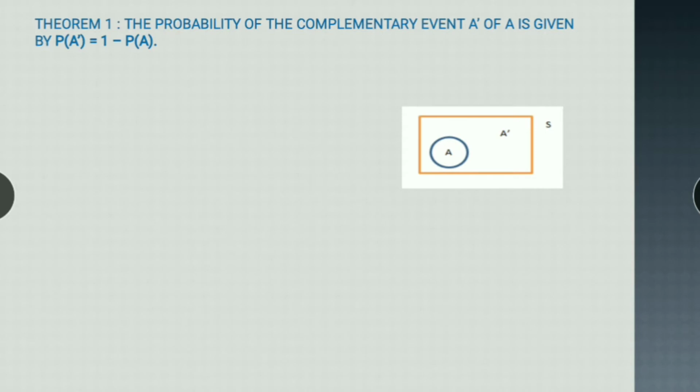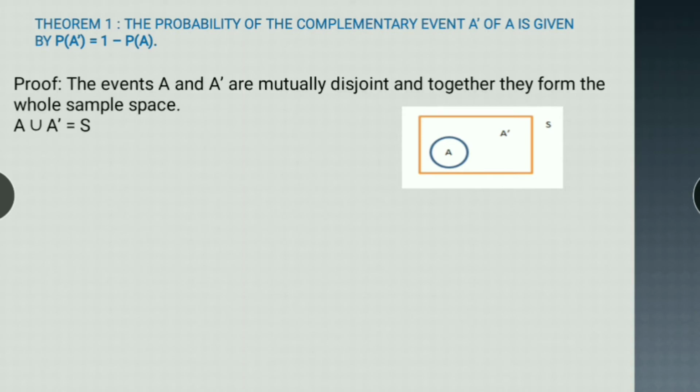Like when I toss a coin, the coming up of tail is the complement of the coming up of head. So that's the complement of any event A. So let's see how we can prove this. Let A and A dash be mutually disjoint, and together they form the whole sample space.